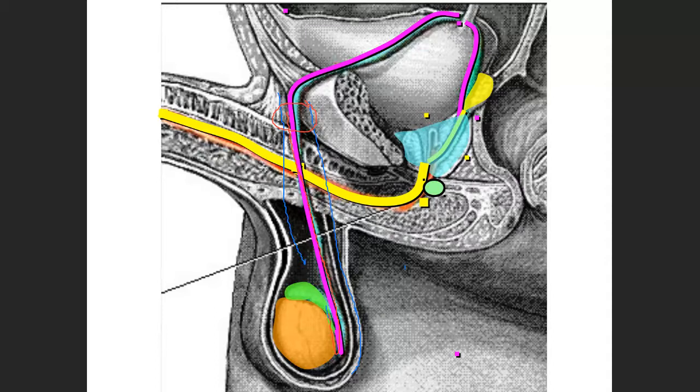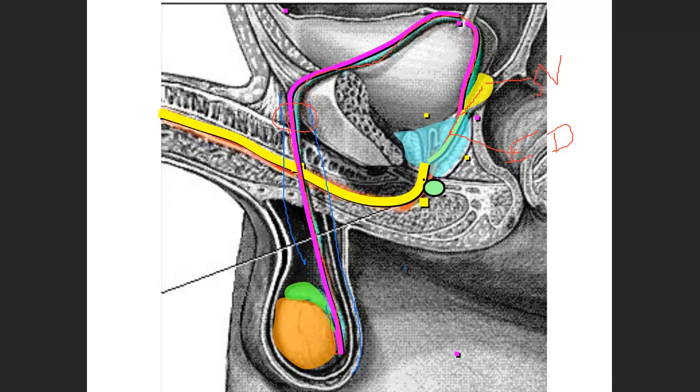Then again it comes down, coming down like this. This part is the seminal vesicle, and the vas deferens and seminal vesicle come and join together. They both join here and form a common structure. It is called ejaculatory duct.